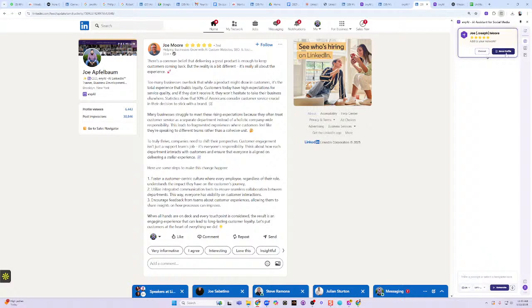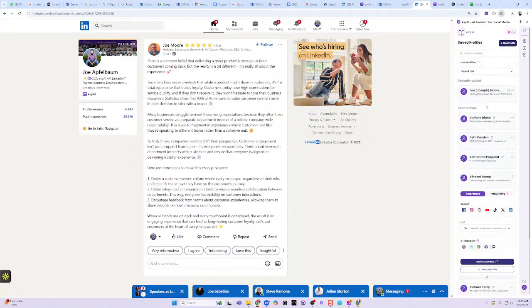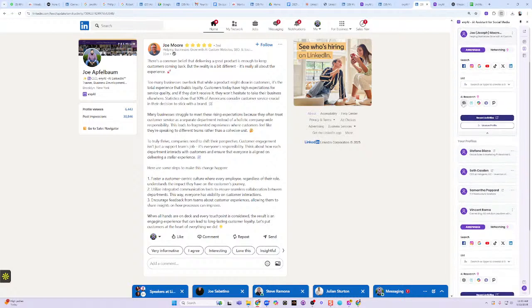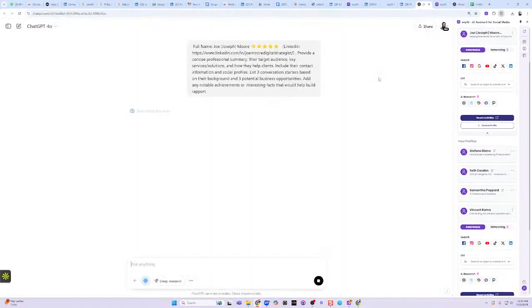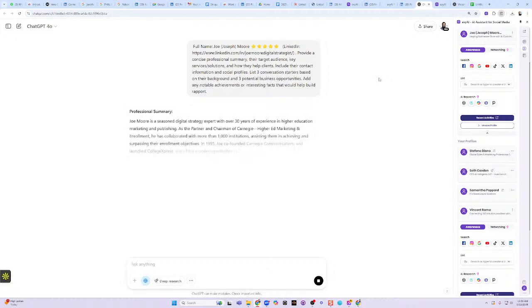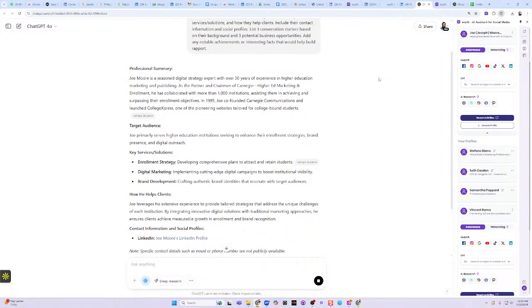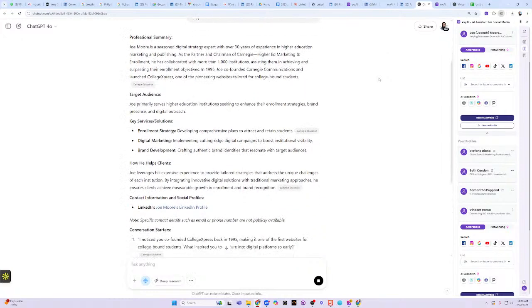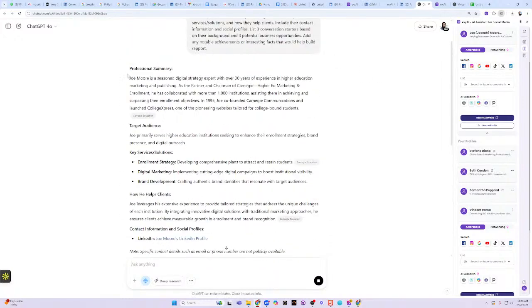I could also save his profile into EviAI, and then I can do a little bit of research. So let me do a little bit of research on this guy here. I'm going to click on the AI agent to execute the agent to do a little bit of research on this person and see what he's up to. He's a digital strategy expert with 30 years of experience. His target market is higher education institutions, educated enrollment strategy. Ooh, this is really good for me. This is a great lead for me.